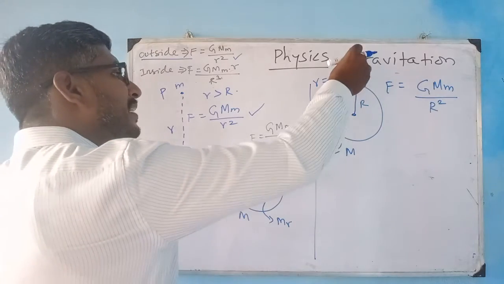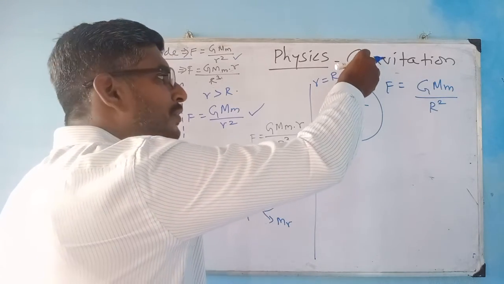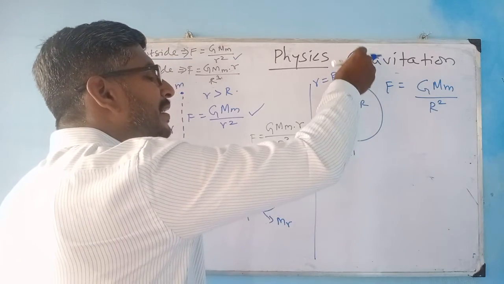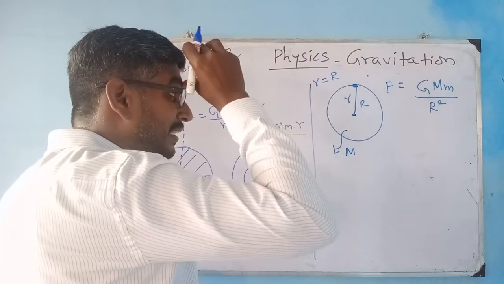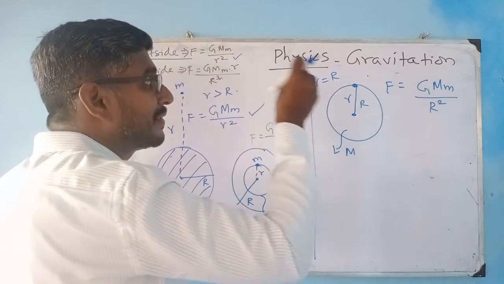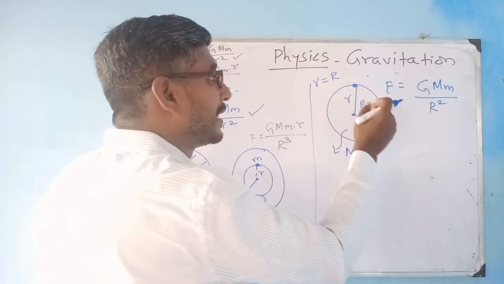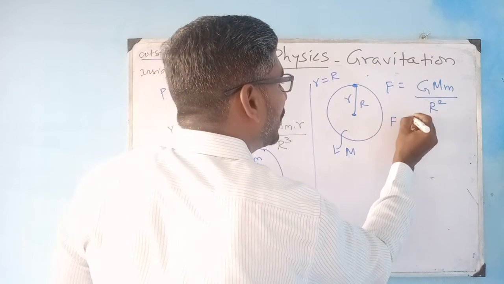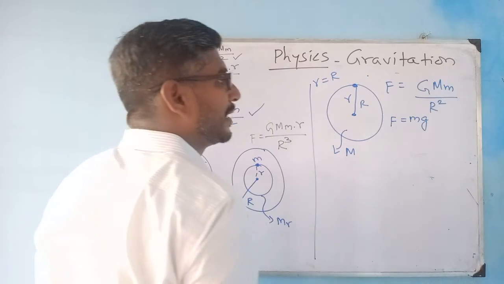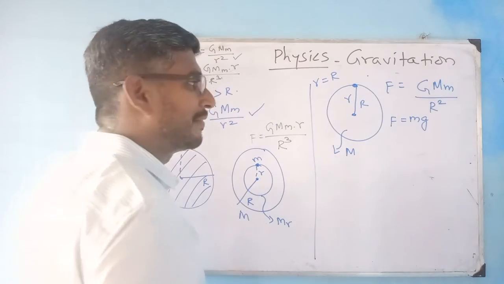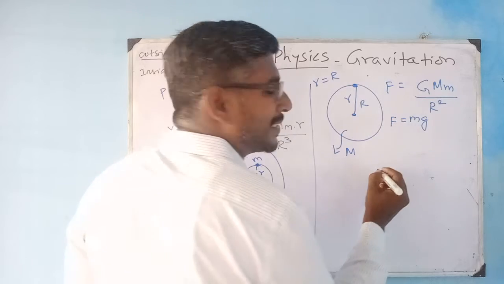Suppose an object is on the surface of the earth, so it experiences an acceleration due to gravity towards the center. The force experienced by the object placed on the surface of the earth is given by F is equal to m into g, which is mass into acceleration due to gravity. So I can equate this, right?